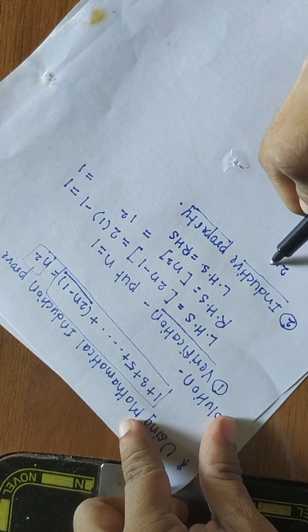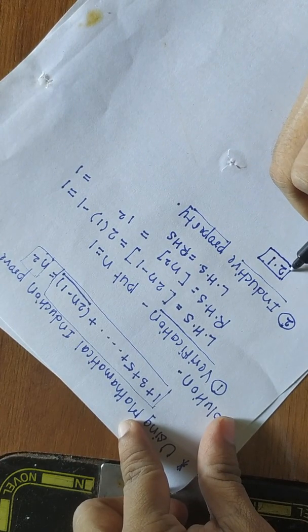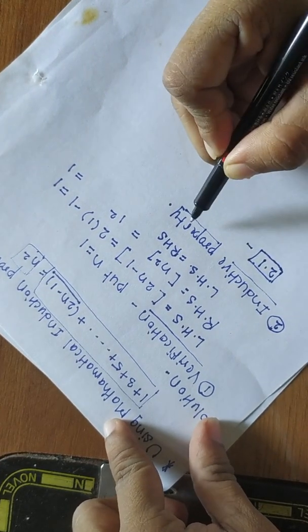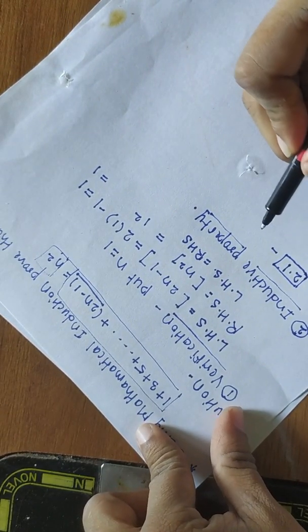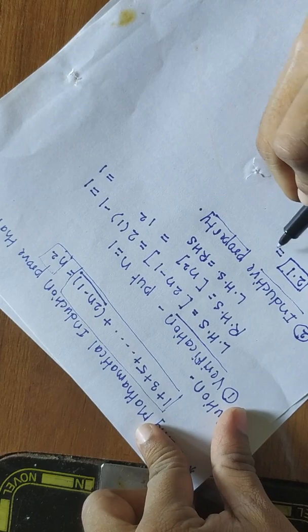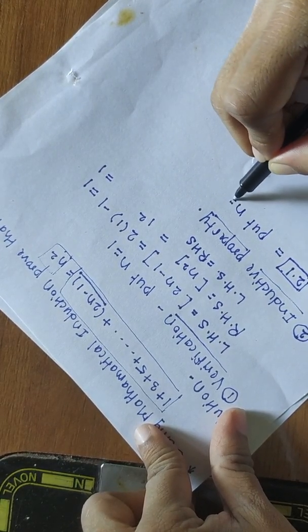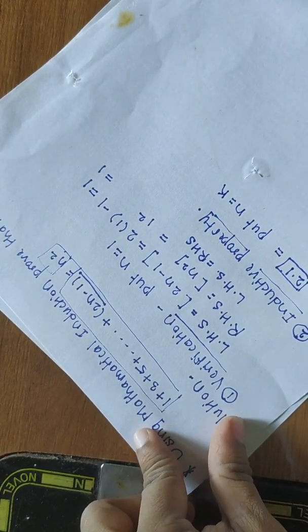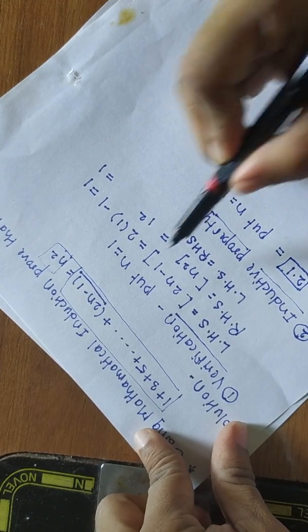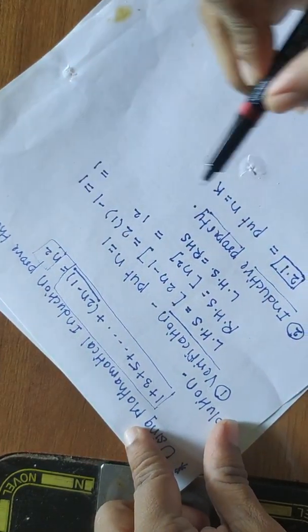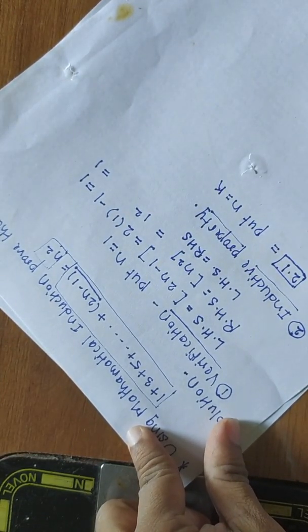So here I am writing 2.1, the first substep of this inductive property step. In the first substep, you have to put the value of n is equal to k. So this n you have to replace by k in the original expression. Now if you place n is equal to k, then your original expression will become like this.